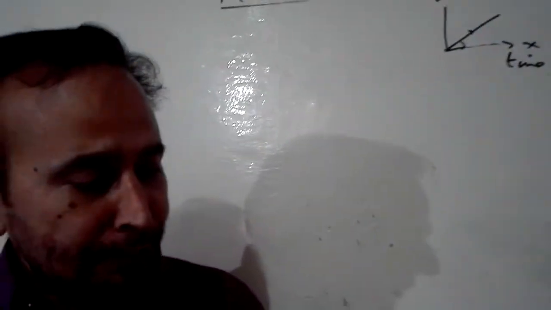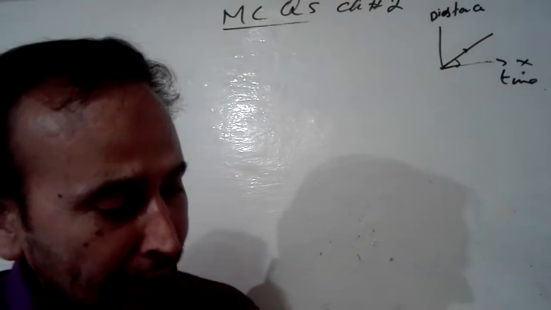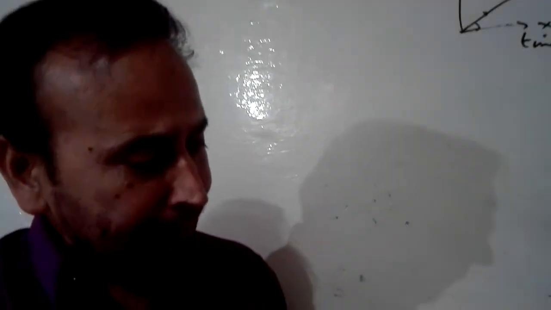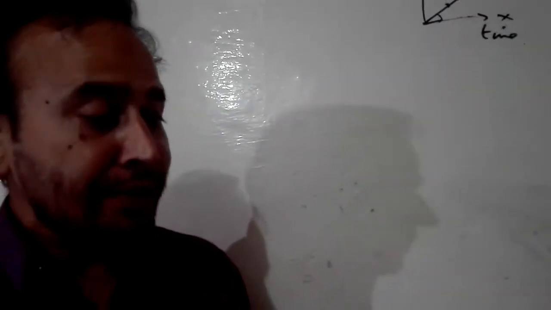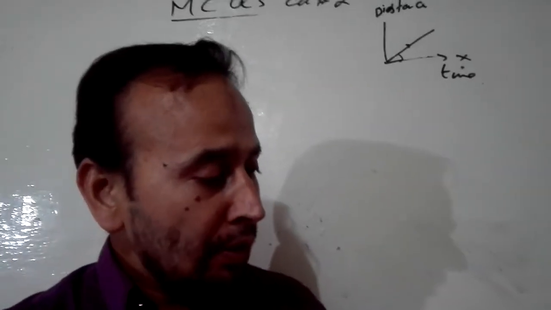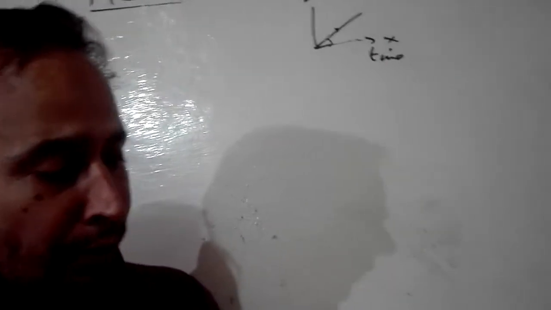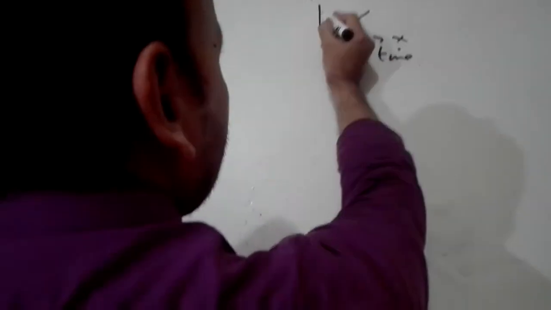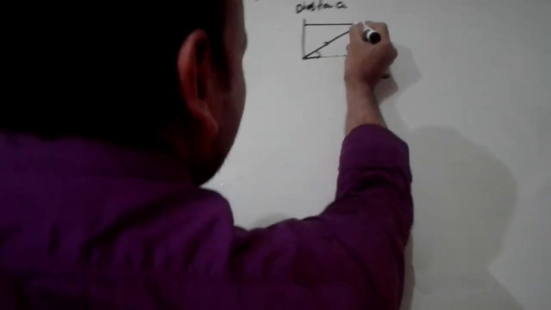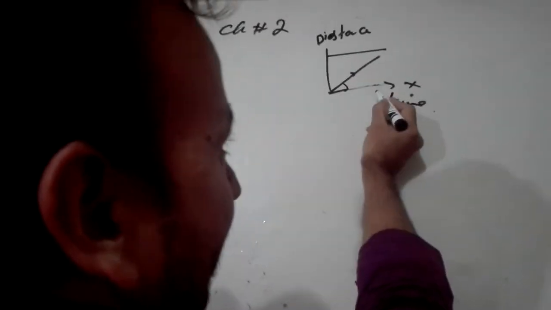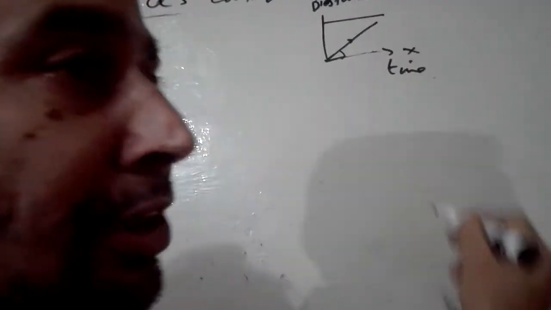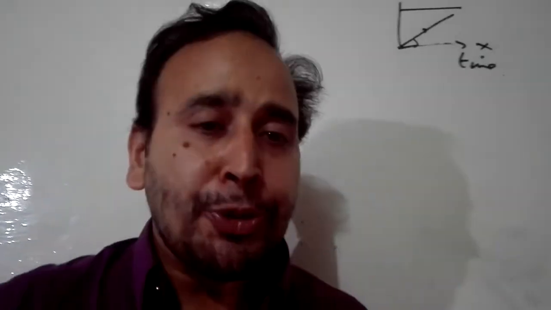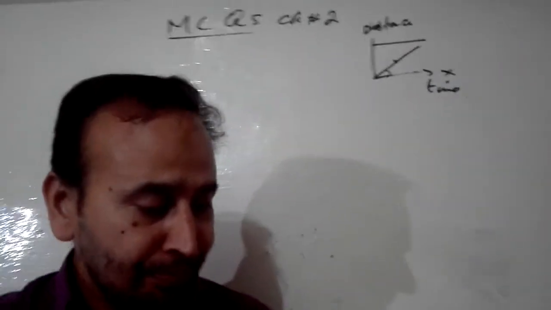Now fifth MCQ: A straight line parallel to time axis on a distance time graph tells the object is at. Clearly you know, rest. If it is a straight line parallel to time axis, that line will be like that. This line is parallel to the x-axis, so this line shows the body is at rest. So which option is right? B option is right. So you will tick the B option.